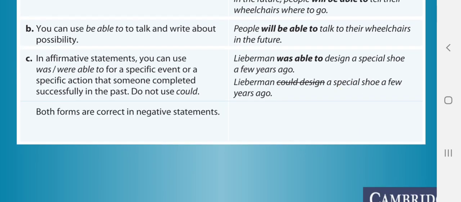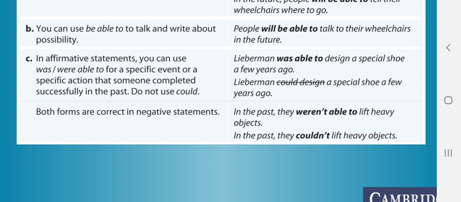And finally, both forms are correct in negative statements. For example, in the past, they weren't able to lift heavy objects, or in the past, they couldn't lift heavy objects. For negative statements, it's okay to use either weren't able to or couldn't. However, the difference here is that the previous ones are affirmative statements. All right.